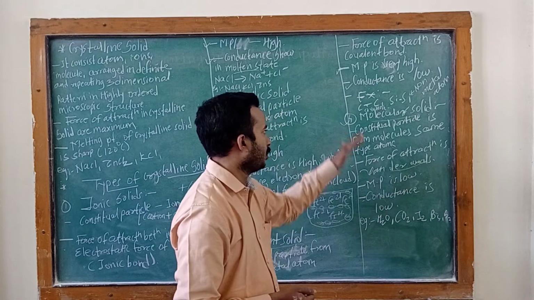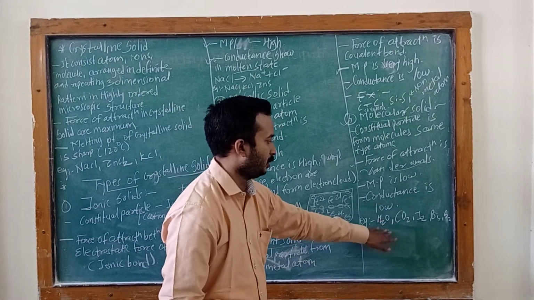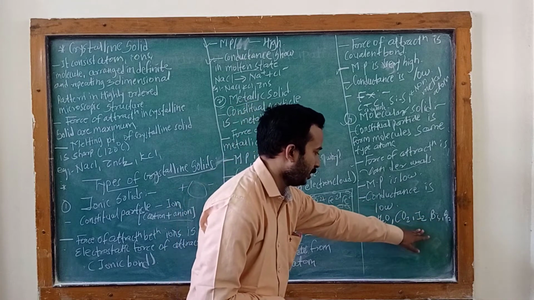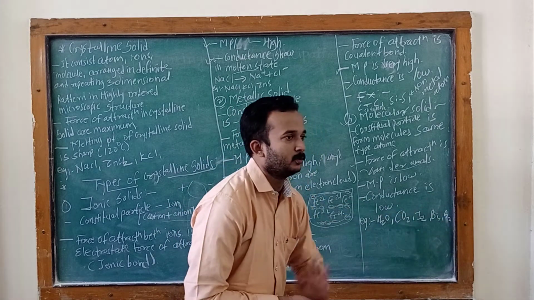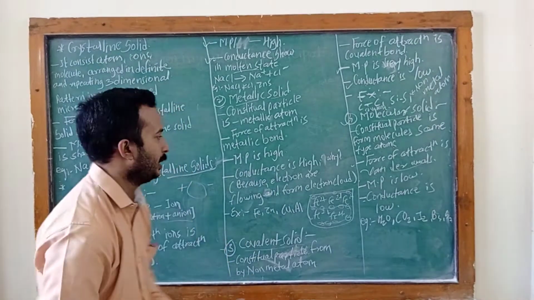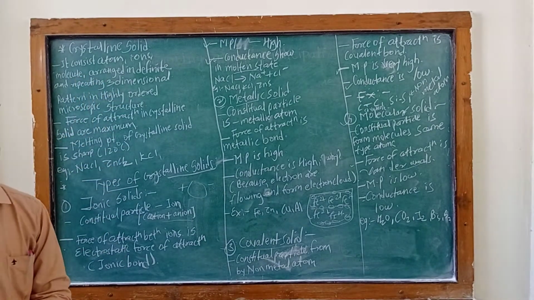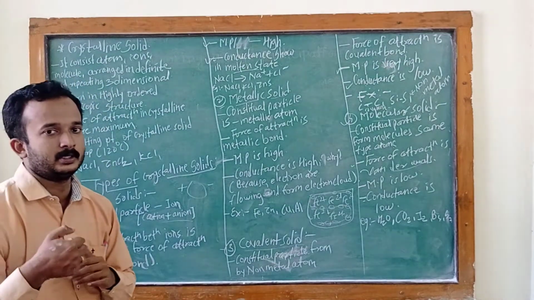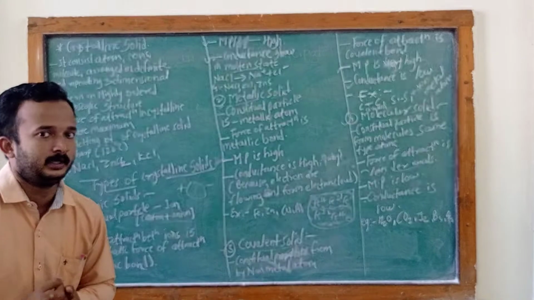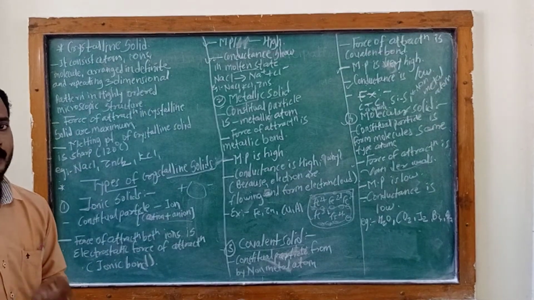This is all about the molecular solid, and the examples are water, carbon dioxide, diiodine. This is the example of the molecular solid, and these are the types of crystalline solid. This is all about the content in crystalline solid. This is the end of this point. Next time we will discuss the unit cell and the types of cell and its examples. Thank you.